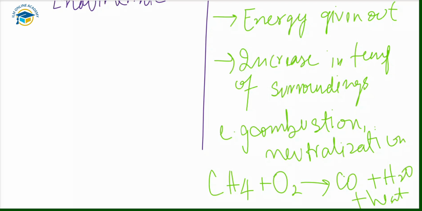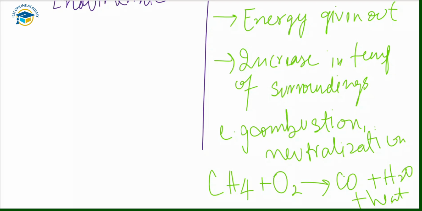However, if not enough air is available for this reaction, it will not produce as much energy, and it also produces carbon monoxide, which is poisonous. So this is about the exothermic reactions.